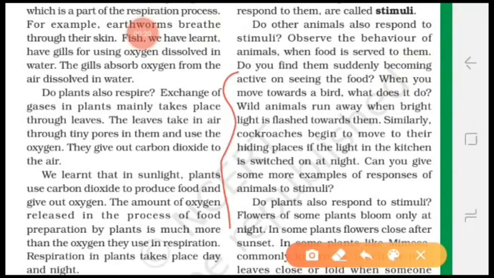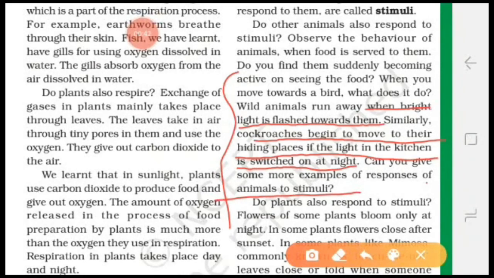Let us understand it with the help of some examples. Wild animals run away when bright light is flashed towards them. Similarly, cockroaches begin to move to their hiding places if the light in the kitchen is switched on at night. So, these are some examples of responses of animals to stimuli.